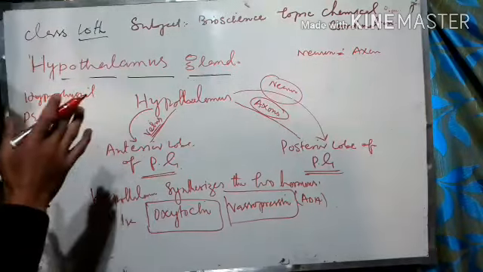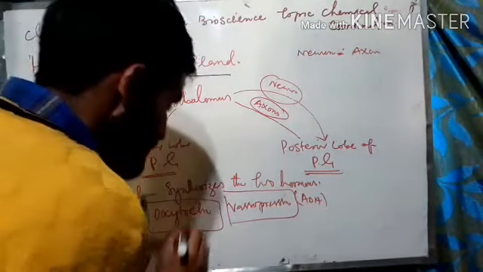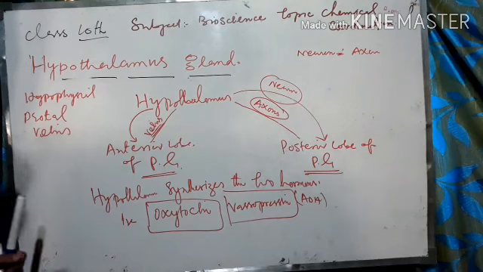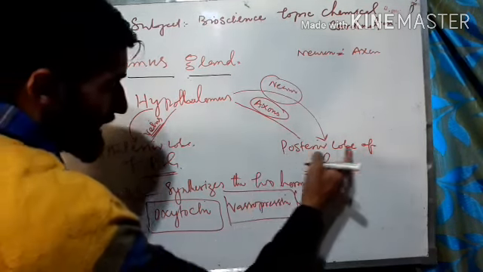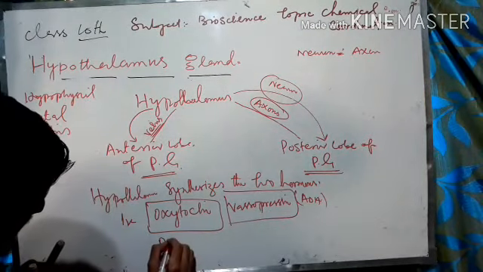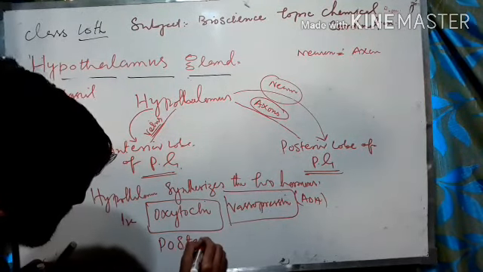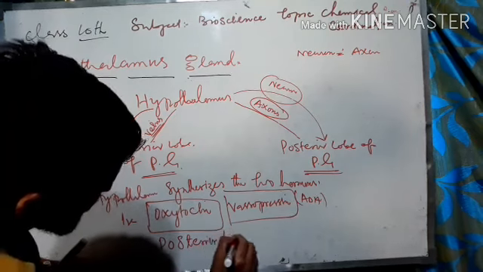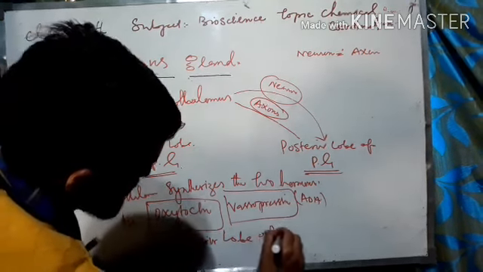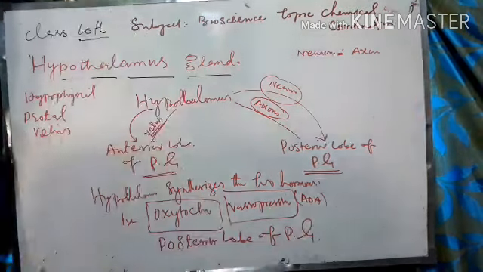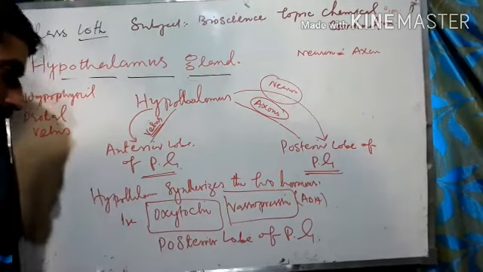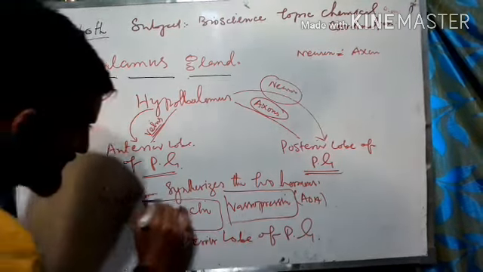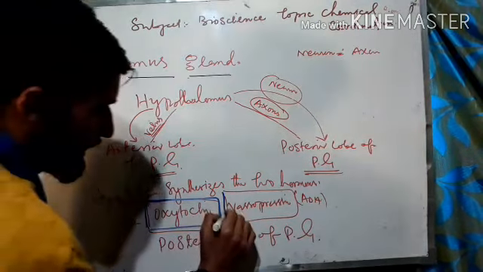So the hypothalamus is going to synthesize the two hormones, and these two hormones are stored in the posterior lobe of the pituitary gland. I will write posterior lobe of pituitary gland. I will repeat the point. The hypothalamus synthesizes the two hormones, oxytocin and vasopressin, known as ADH.